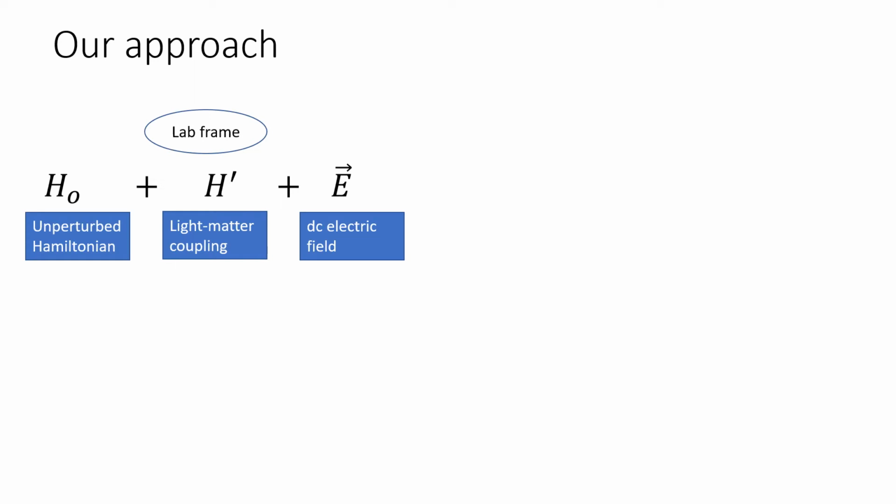Our approach starts with the unperturbed massive Dirac Hamiltonian. We introduce the effect of circularly polarized light as a light-matter coupling term, which is treated non-perturbatively, allowing for a strong optical pump as opposed to the weak linear response regime. The DC field is taken to be a weak perturbation to our total Hamiltonian.